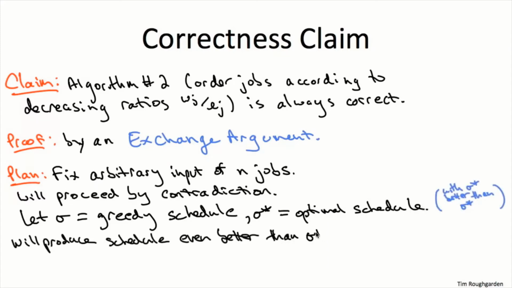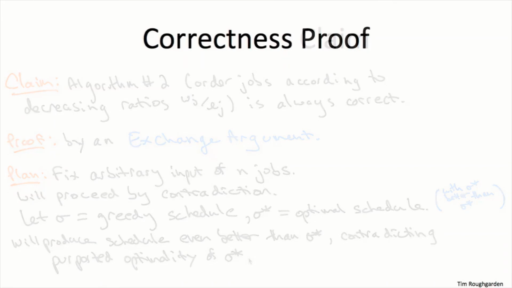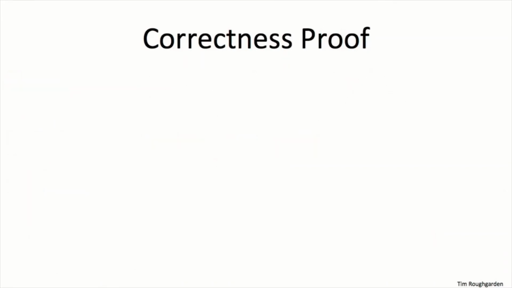So to complete a proof by contradiction, we need to derive something which is obviously false. And the way we're going to do that here might strike you initially as a little weird, but it turns out to work really well in this context. From this assumption that the greedy algorithm is not optimal and there's a better schedule sigma star, we're actually going to exhibit yet another schedule which is even better than sigma star, with strictly smaller objective function value than sigma star has. Why is that a contradiction? Well, by assumption, sigma star is optimal. So if we show that there's something even better, sigma star is not optimal, and that completes the proof by contradiction. So now let's start filling in the details of this proof plan and making it rigorous.